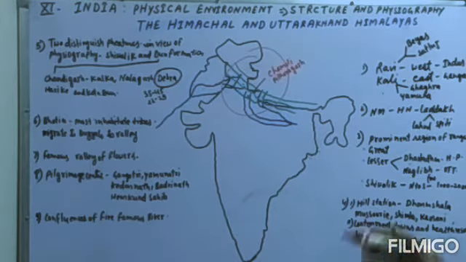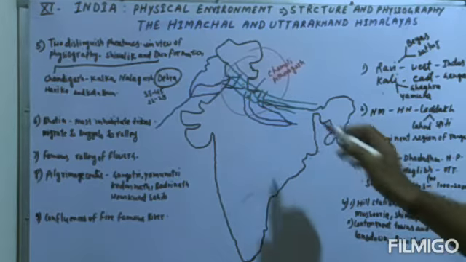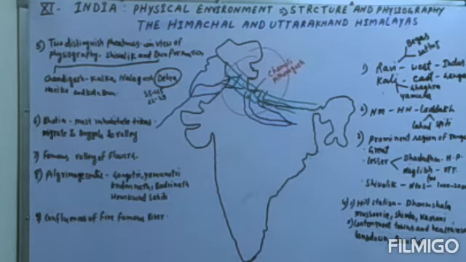Now the hill stations of these regions are very important, because mostly these mountain regions were developed at the time of the British colonial administration, and they invested a lot of money in these tourist areas, because they were also very interested in visiting this type of hill station.